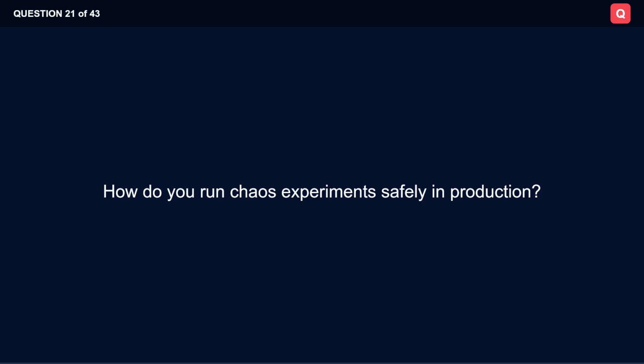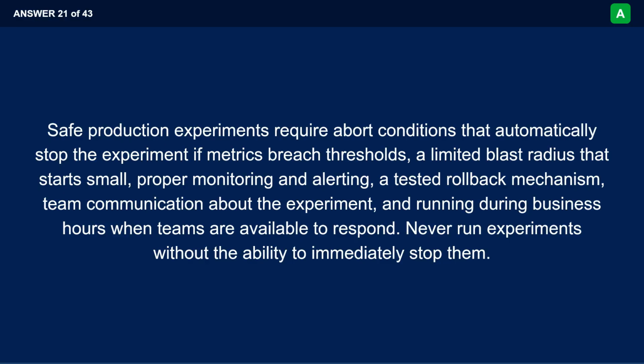How do you run chaos experiments safely in production? Safe production experiments require abort conditions that automatically stop the experiment if metrics breach thresholds, a limited blast radius that starts small, proper monitoring and alerting, a tested rollback mechanism, team communication about the experiment, and running during business hours when teams are available to respond. Never run experiments without the ability to immediately stop them.